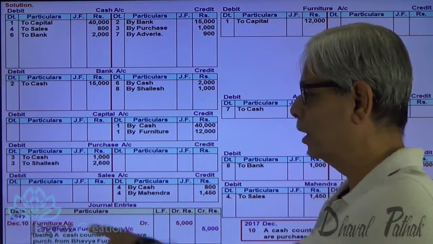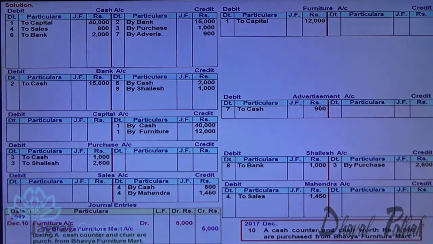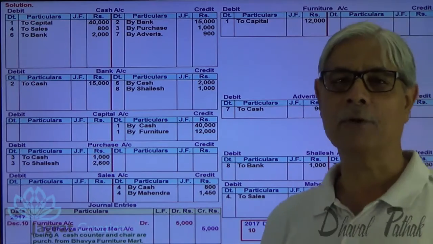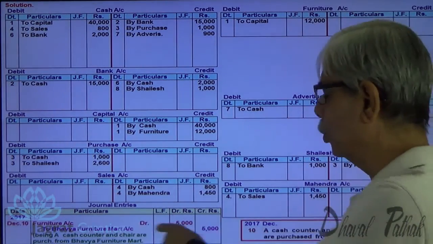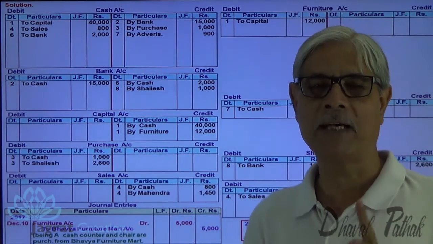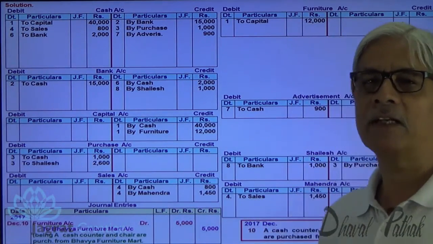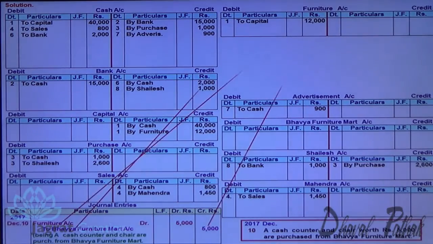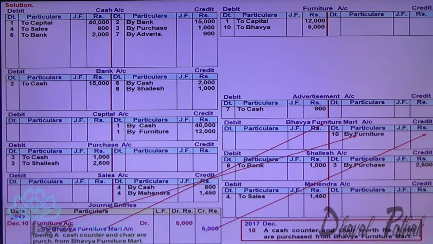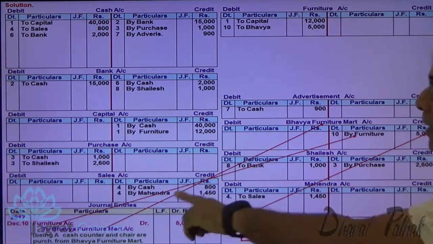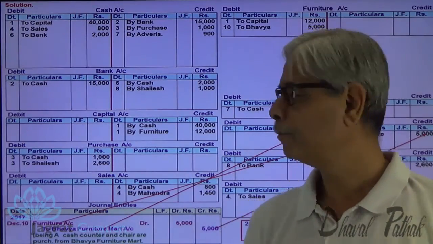Bhavya Furniture Mart. Write on the debit side of furniture account. Do we have a furniture account? Yes, we have got a furniture account. So write on the debit side of furniture account to Bhavya Furniture Mart. And Bhavya Furniture Mart account is required to be prepared, wherein I am going to write on the credit side of Bhavya Furniture Mart 5,000 because Bhavya Furniture Mart is the giver, credit the giver. So write on the debit side of furniture account to Bhavya Furniture Mart, write on the credit side of Bhavya Furniture Mart by furniture account. So furniture account debit to Bhavya Furniture Mart account credit. This is how the ledger posting of this transaction is made. Next.